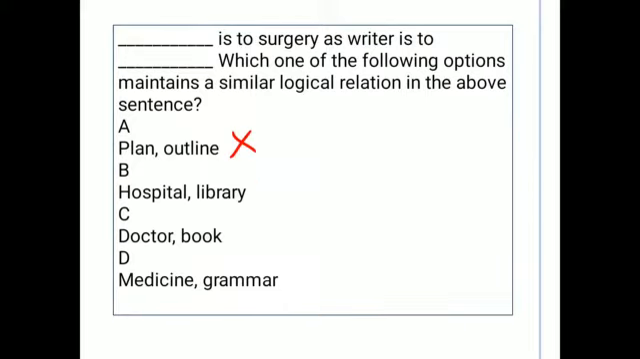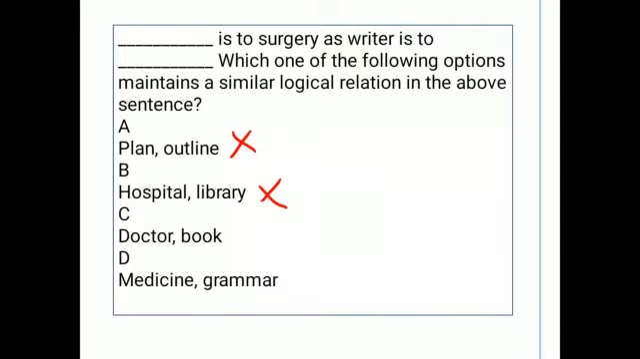Coming to the next one: hospital is to surgery as writer is to library. Here a little bit of relation is there between hospital and surgery and between writer and library. But the question asks which option maintains a similar logical relation. Here the logical relationship is missed, so this is also a wrong answer.